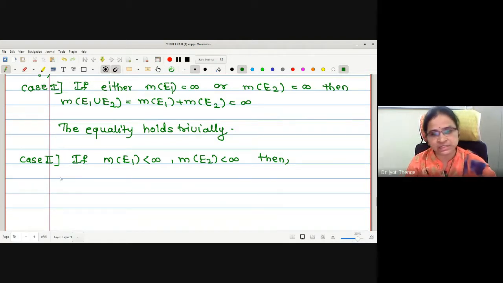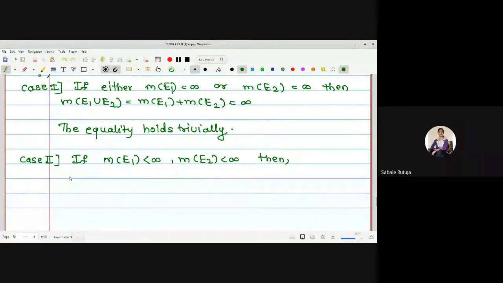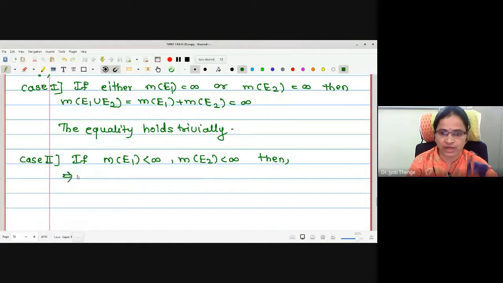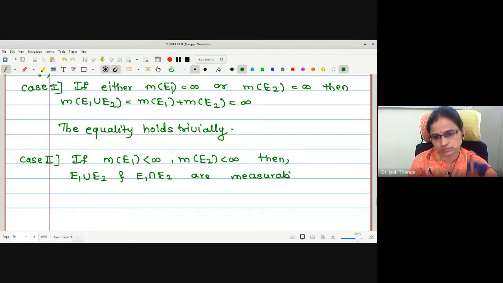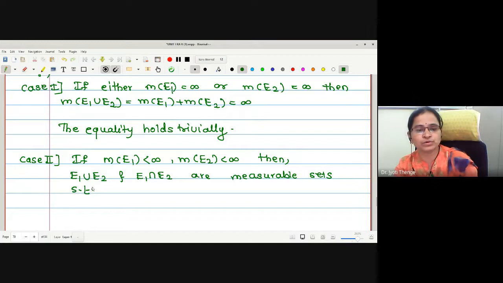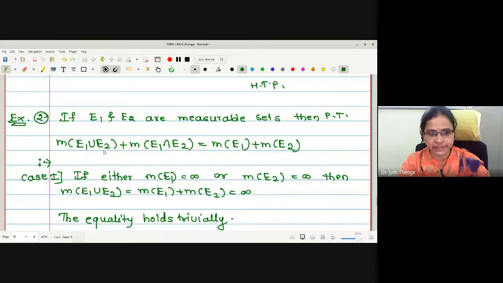Therefore, what about their intersection and union? Whether they are measurable or not? Yes, measurable. Then E1 union E2 and E1 intersection E2 are measurable sets, such that now I am going to write both this union and intersection in terms of E1 and E2, because anyhow I want to prove this kind of result.